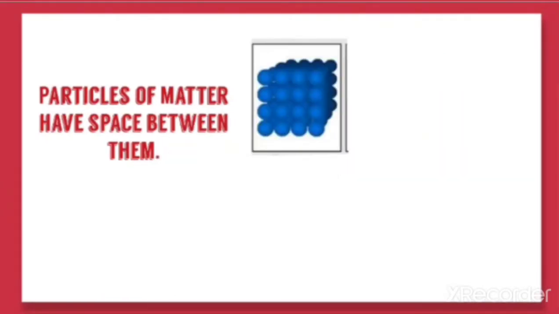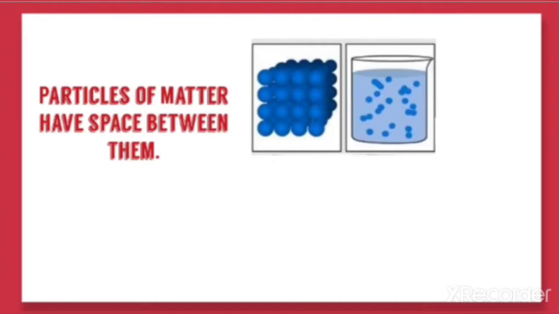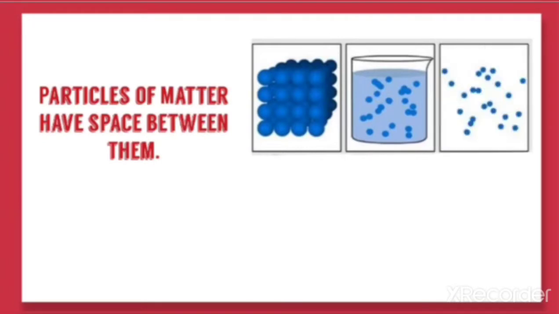In some types of matter, the space between the particles is very small, as you can see here. In some cases, the space between the particles is intermediate, and in some cases the space between the particles is very large.